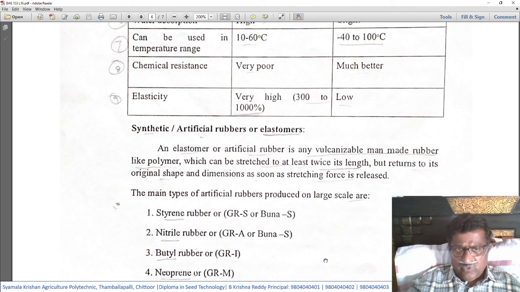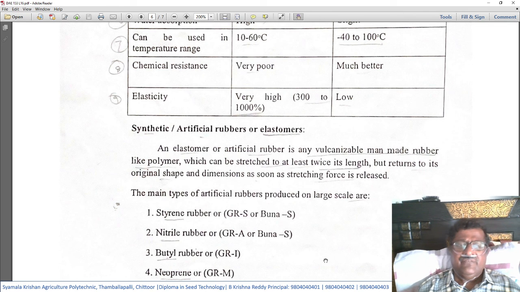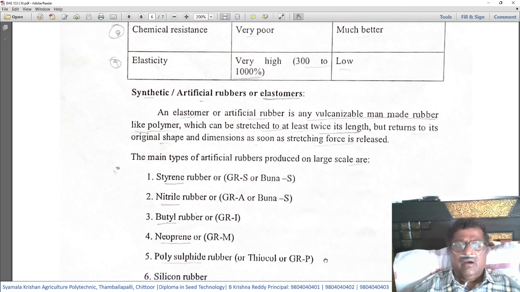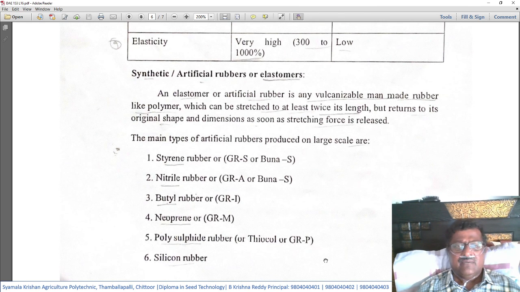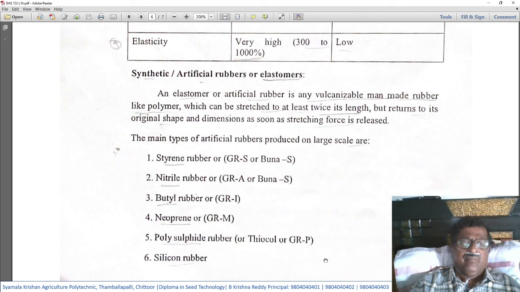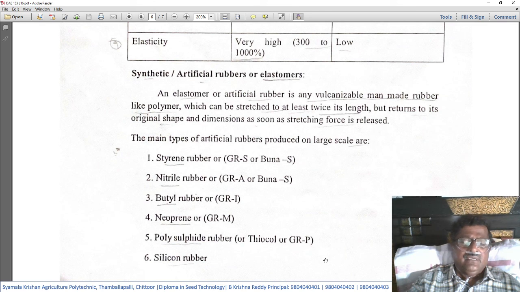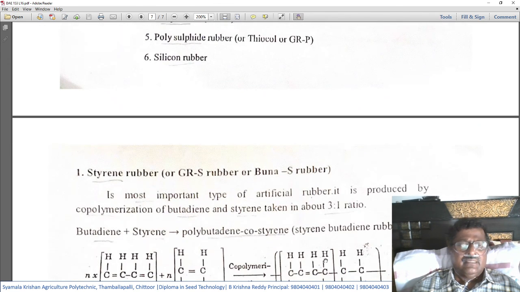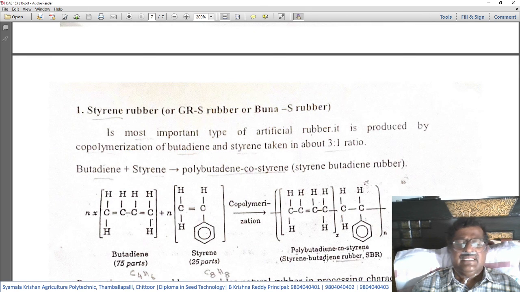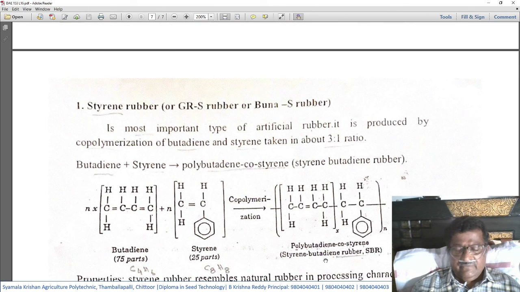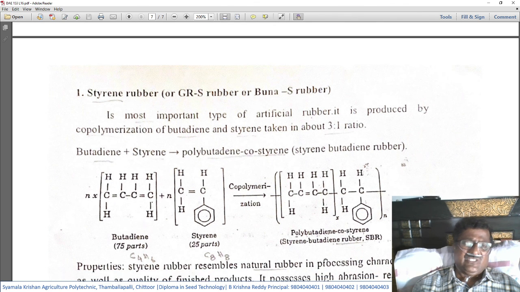Okay. The main types of artificial rubbers, the examples produced on a large scale, are as follows. The names are styrene rubber, nitrile rubber, butyl rubber, neoprene, polysulfide rubber, silicon rubber. These names one needs to remember. Let us see styrene rubber with its molecular structure.